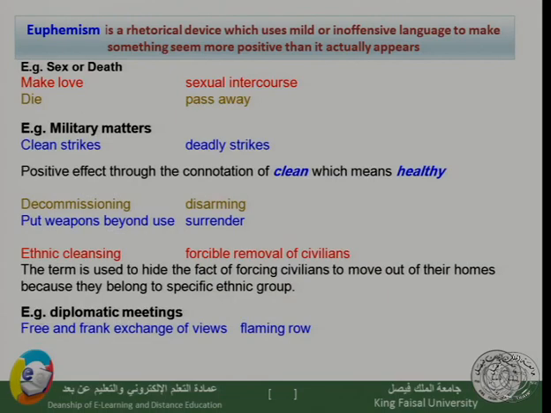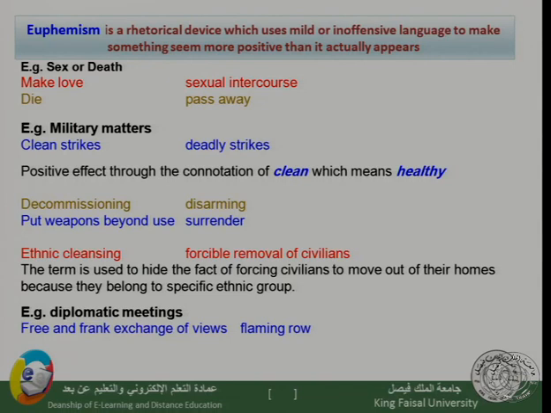Putting weapons beyond use is another type of euphemism, which means surrender. If two armies on the battlefield decide to put weapons beyond use, it means one of them should surrender to the other. So instead of saying surrender to us, they say put your weapons beyond use, which means surrender, stop using them.